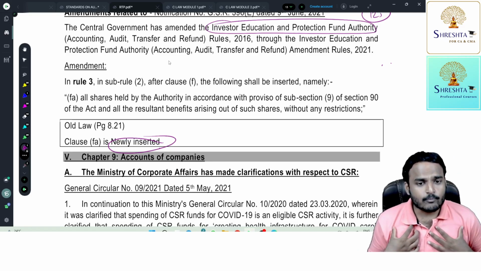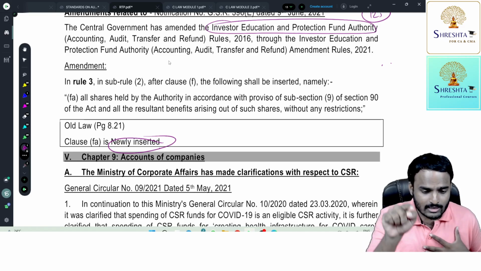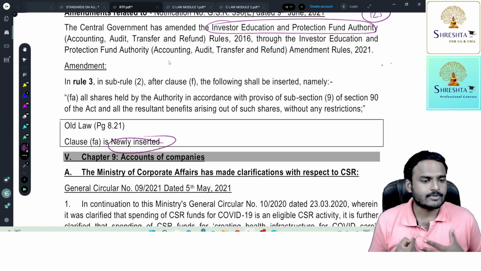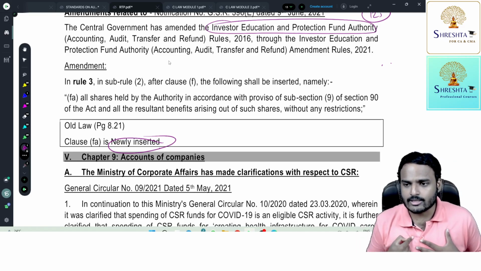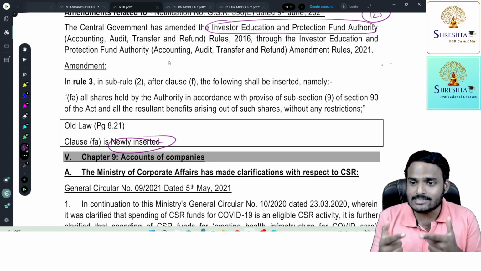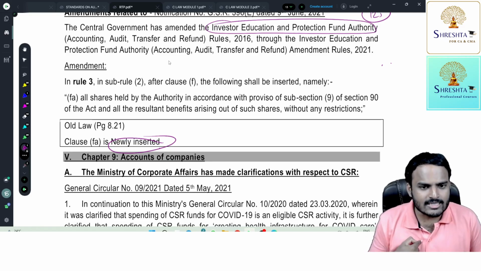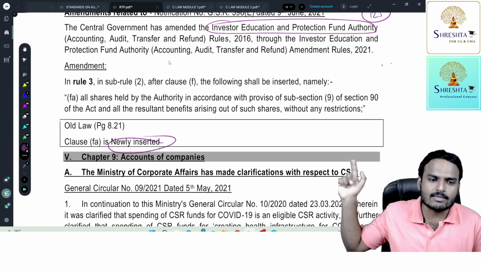Now, the burden of proof lies on me. I should establish that the 1 crore belongs to me only, that the securities belong to me only, and that I'm entitled to all the benefits with respect to those securities. If I fail to establish that, then I'm just a legal owner, and the beneficial owner is some other person.